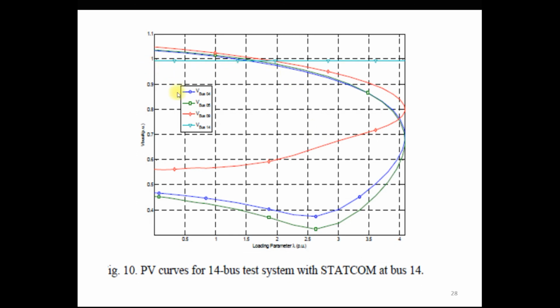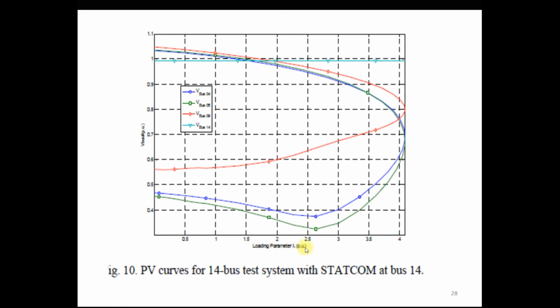So now you can see this blue line here, this is the PV curve of bus number 14, and this is constant because here we connected the STATCOM at bus number 14. So for any load condition, the STATCOM maintains the load bus voltage near this 1 per unit. You can see that as compared to the SVC, the STATCOM provides voltage regulation for any load condition up to 4 times higher than its rated capacity also.